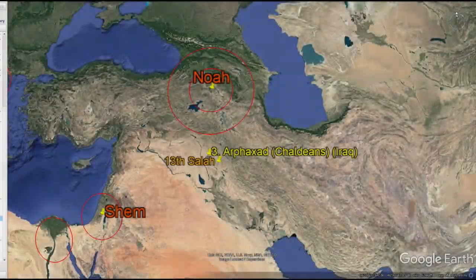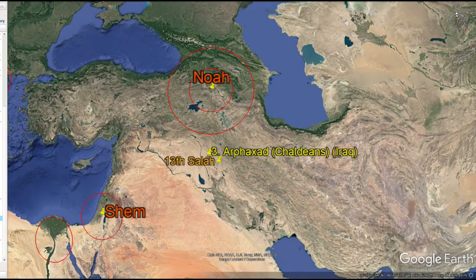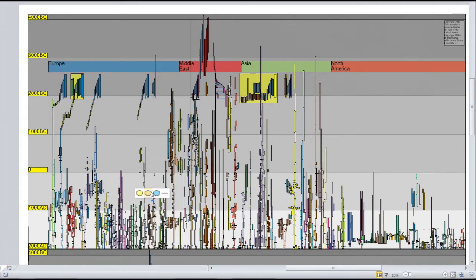Who was Sayla? Generation 13. Let's use the periodic table of history and geography to increase our understanding. Remember, the dates concerning Genesis are as is in the periodic table of history. They're not calibrated to any other methodology. We can see our y-axis here has 6,000 years of history.